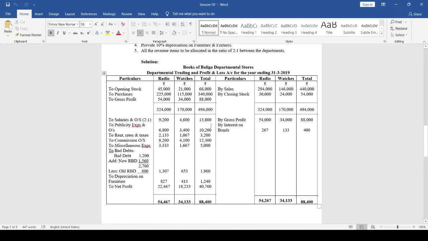So 10,200 into 2/3, 10,200 into 1/3. So we get 6,800 for radio department, watches department 3,400. Okay, next rent, rates and taxes.